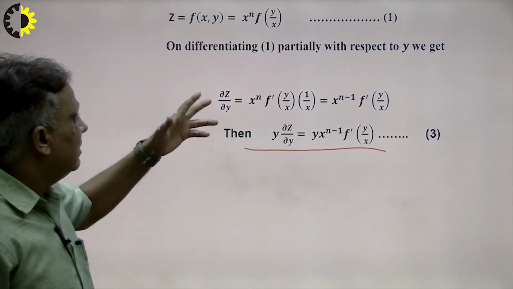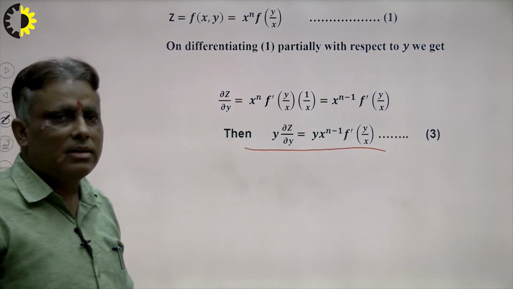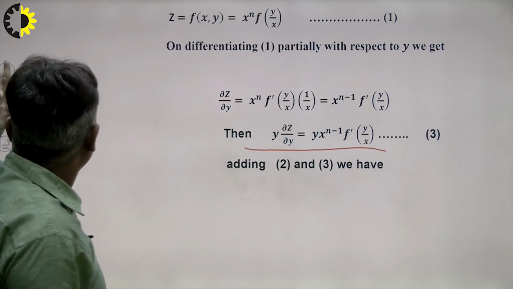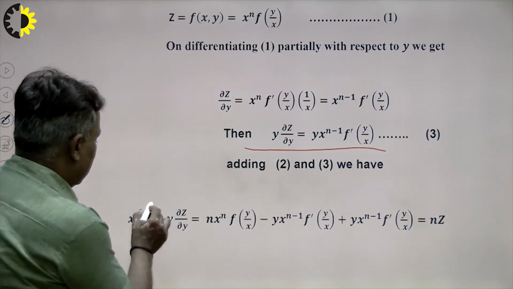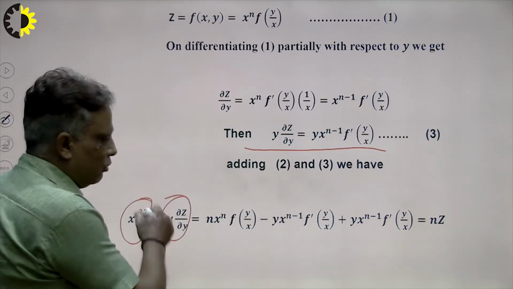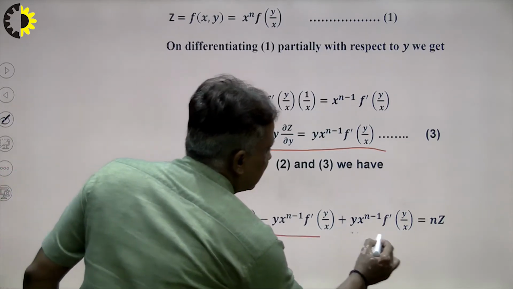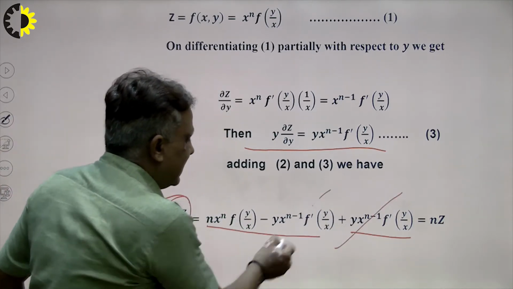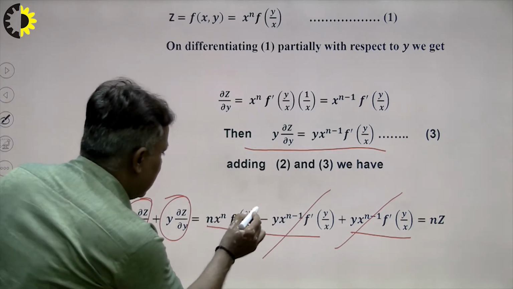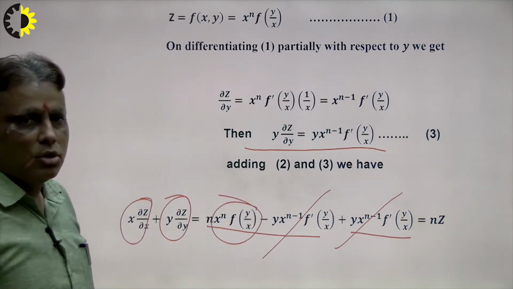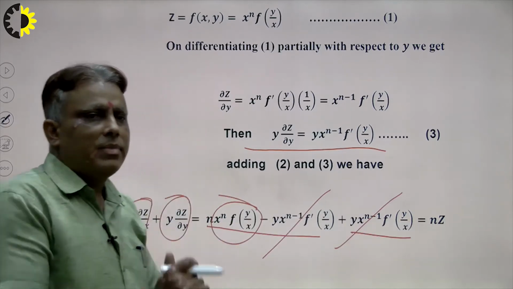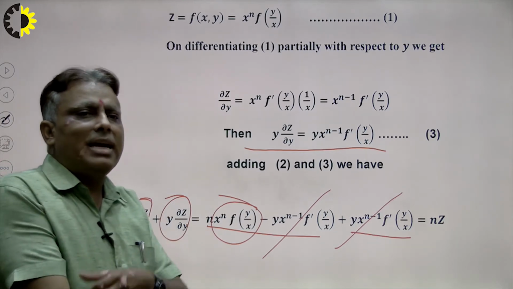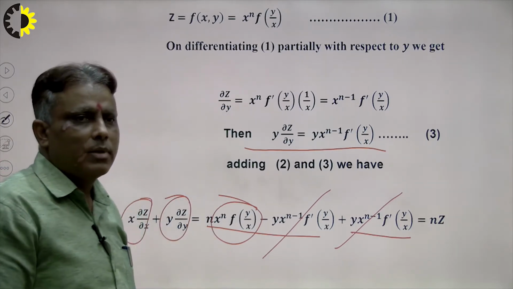Our aim is adding both the second and third equations here. So this is the first, this is the second, both are added. This is the result of the first and this is the result of the second. Now what will be the calculation here? This cancels out with this, and this is equal to z here. So the result will be nz. So in this way this is the proof of Euler's theorem, because many times a question arises in the exam: state and prove Euler's theorem.